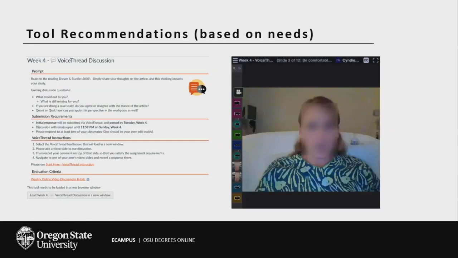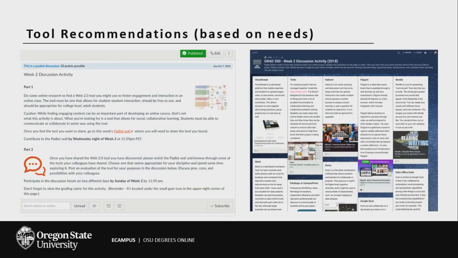So again, tool recommendations. This is from Dr. Tevis's class. We used a product called VoiceThread. Plug for my session in the poster session, I'm actually doing something on VoiceThread later today. But you can see she had a challenge which she'll talk about as to why this tool was selected. You can see we wrote out all the instructions, making it easy for students to navigate the technology.